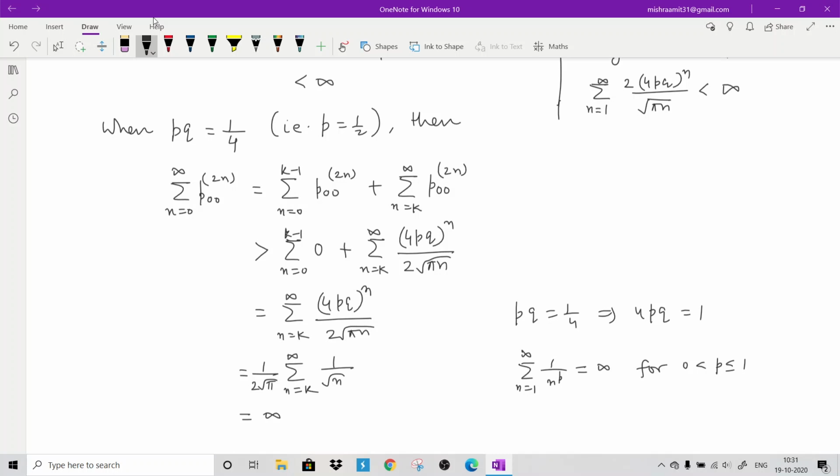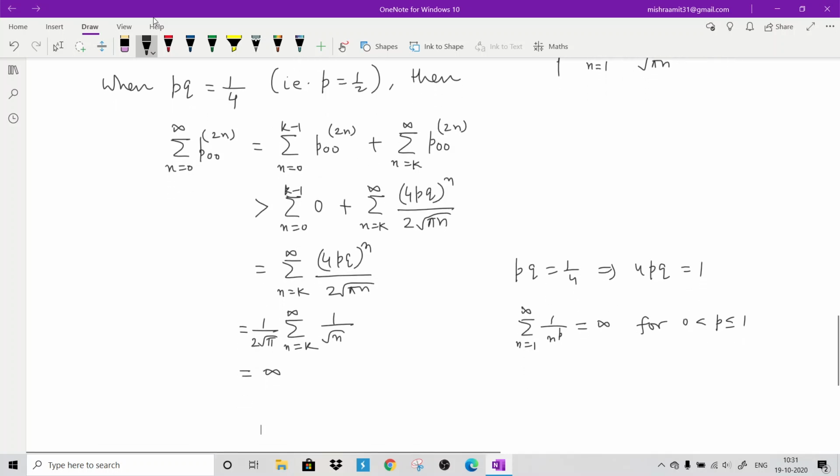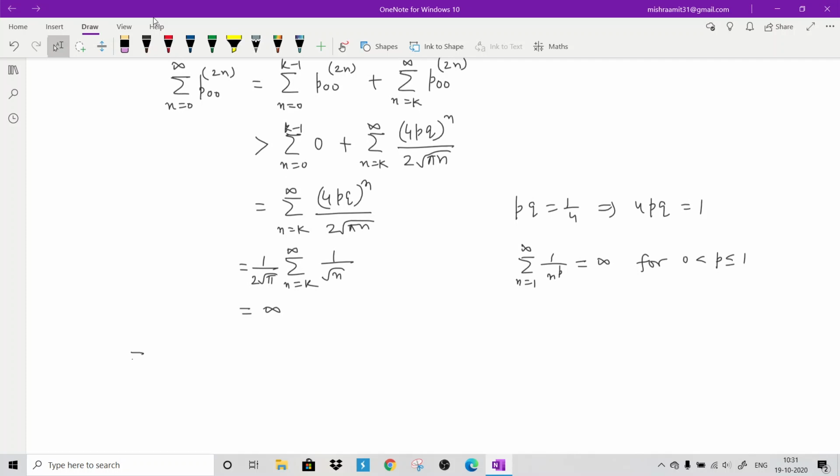So this implies that the summation n from 0 to infinite of p00^(2n) diverges for p equals q equals half. So what we are getting? We are getting two things.